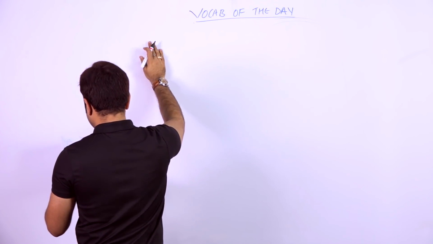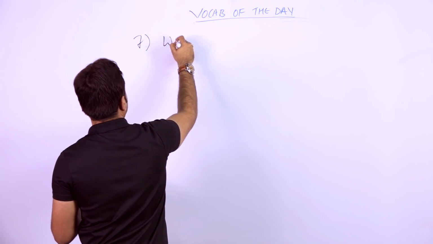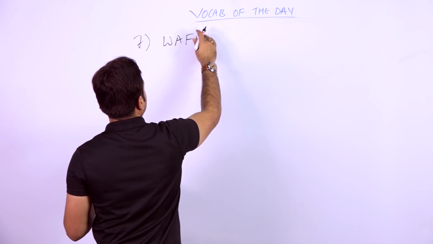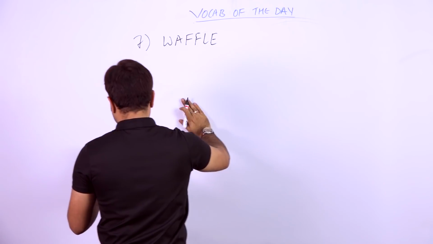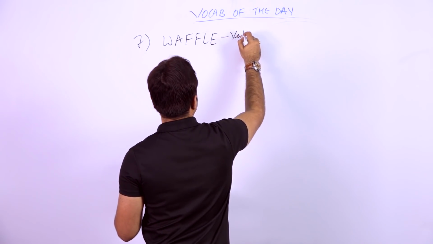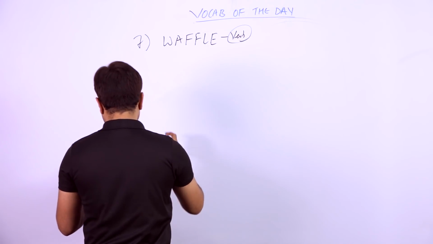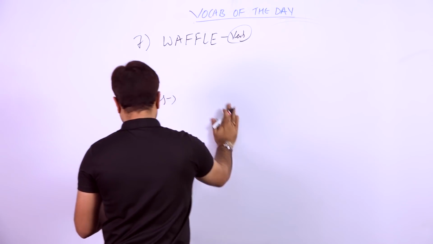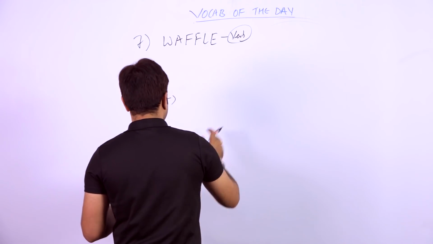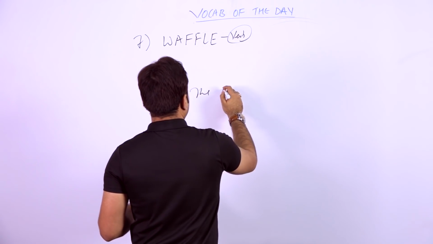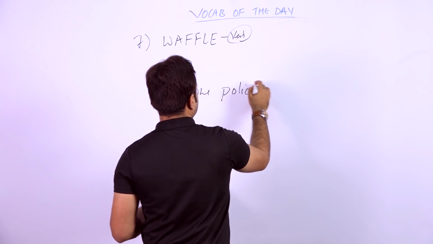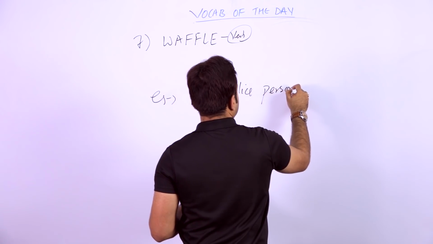Now another word, that is the 7th word, is WAFFLE, waffle. Fine. So waffle can be used as a verb. Let's talk about the sentence. The police personnel.